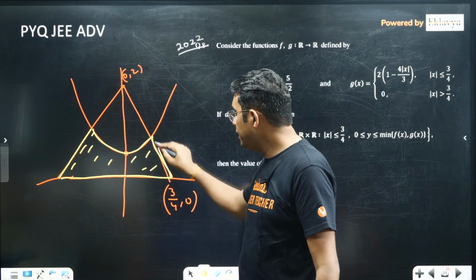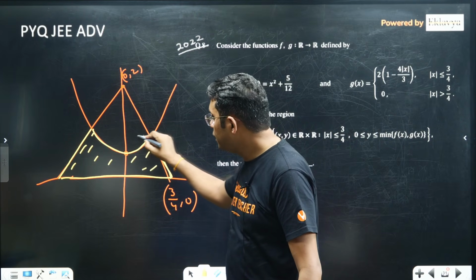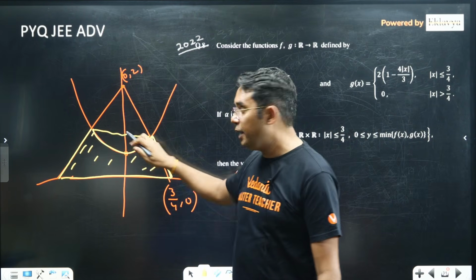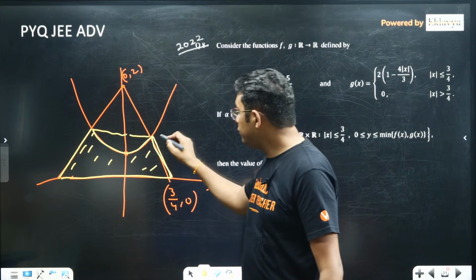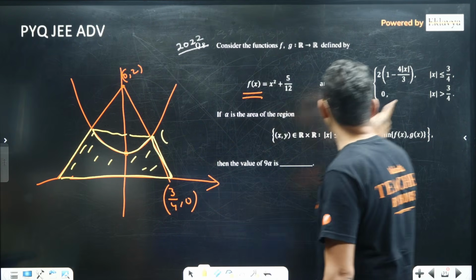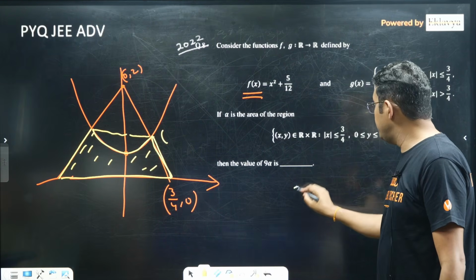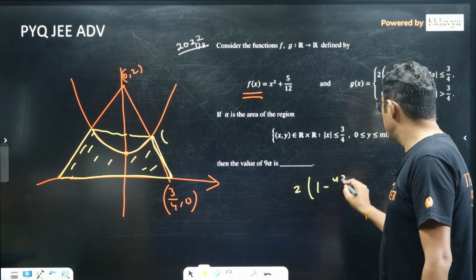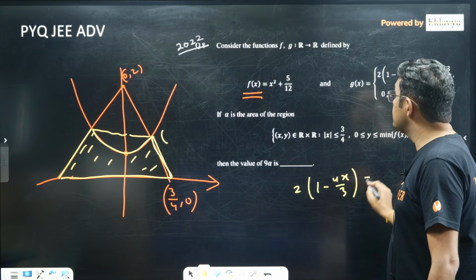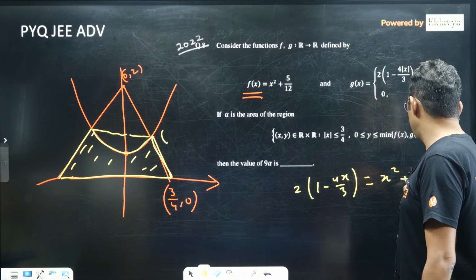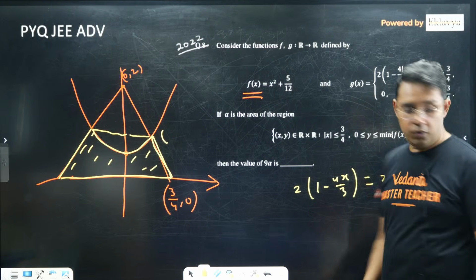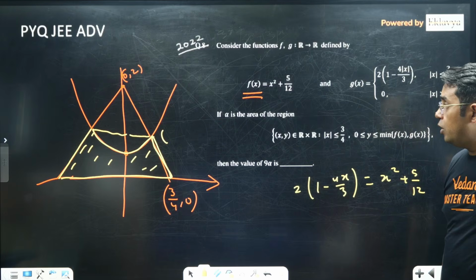I think I will leave this question just by telling you that here you can find the area of a trapezium. First you have to find the point of intersection. For this I will be solving 2 into 1 minus 4x upon 3 is equal to x square plus 5 by 12. Now this you have to solve. There is no option of it.